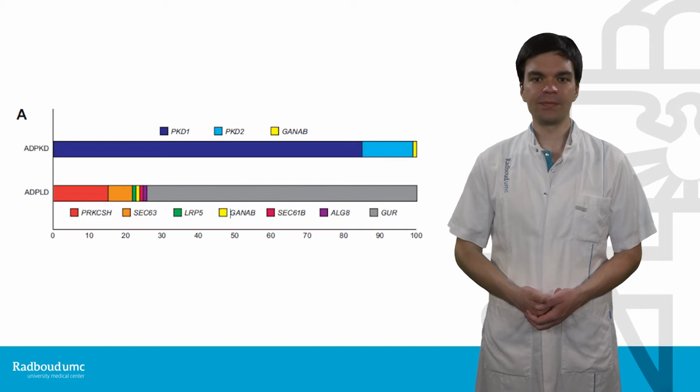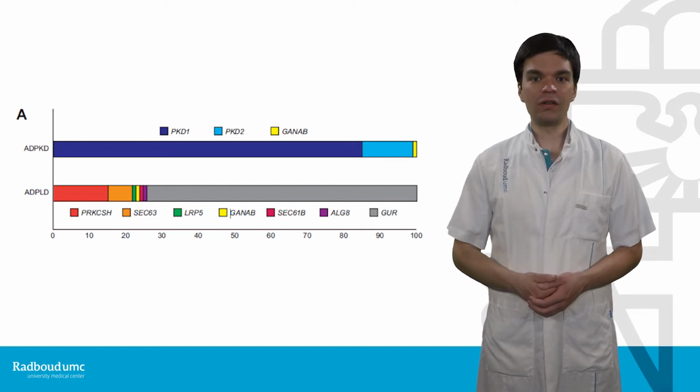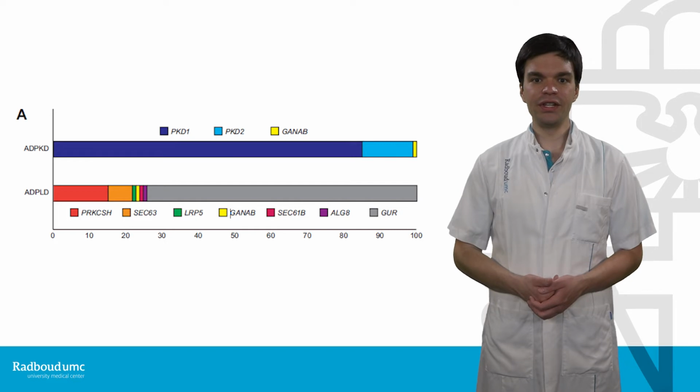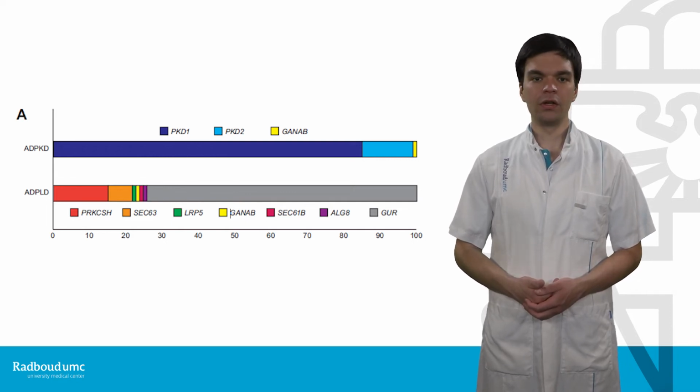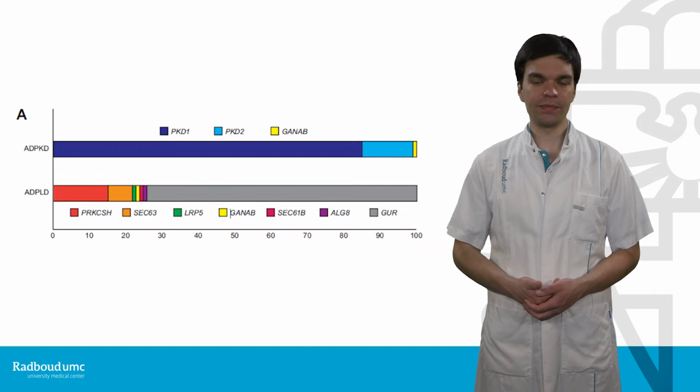PKD2 mutations. In ADPLD, however, the genetic background of the disease is not understood that well. Currently, several genes have been identified as ADPLD-causing genes, with PRKCSH and SEC63 being the most important ones. Together, they explain approximately 20 to 25% of all ADPLD cases.